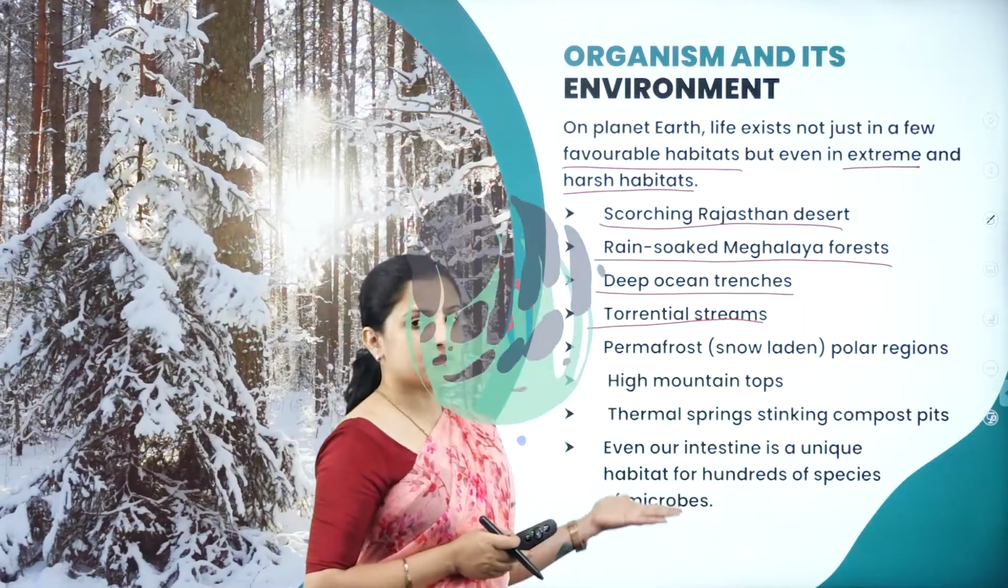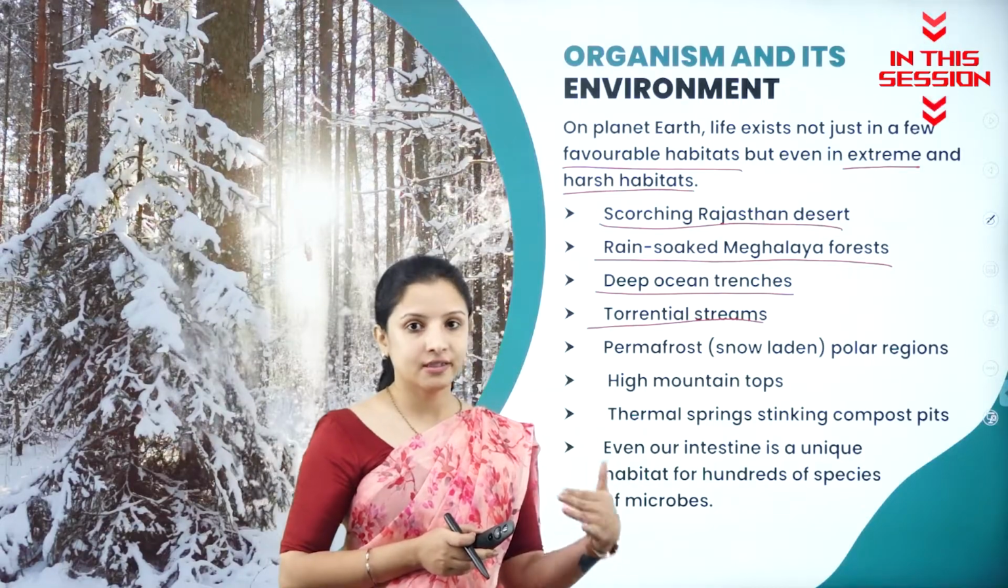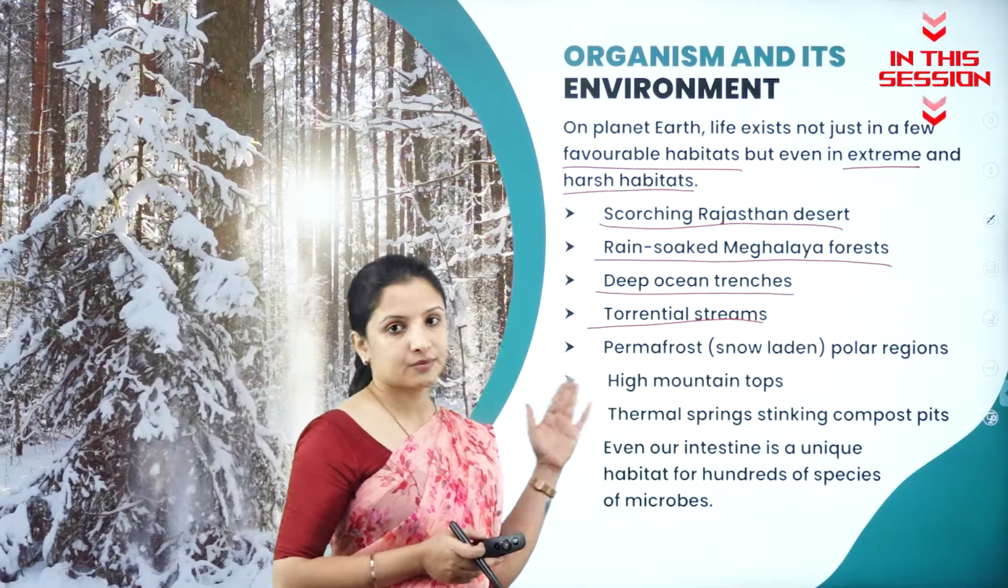So torrential streams is because of heavy rain, there is gushing of water in the rivers and all that. In such gushing of water condition also, the organisms can thrive there.